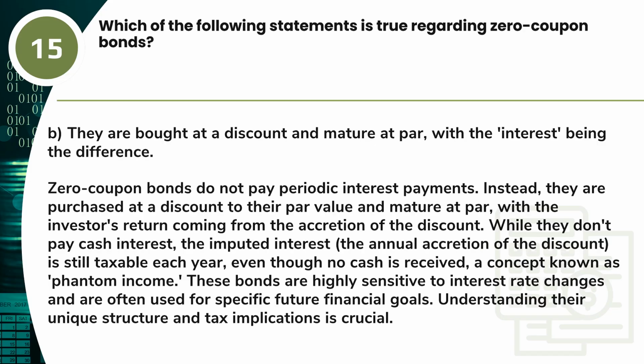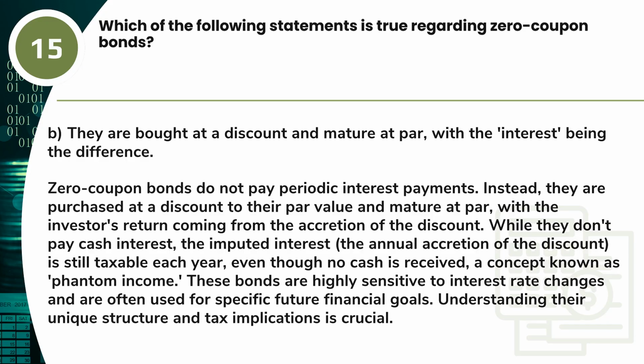Answer: B. They are bought at a discount and mature at par, with the interest being the difference. Zero-coupon bonds do not pay periodic interest payments. Instead, they are purchased at a discount to their par value and mature at par, with investors' return coming from the accretion of the discount.